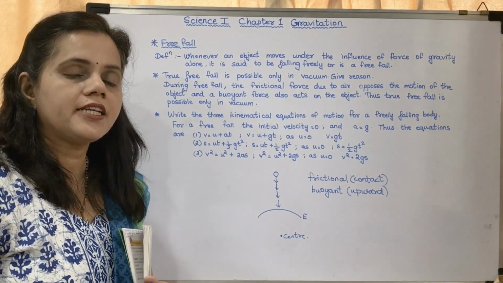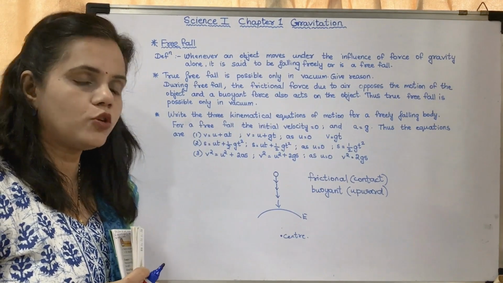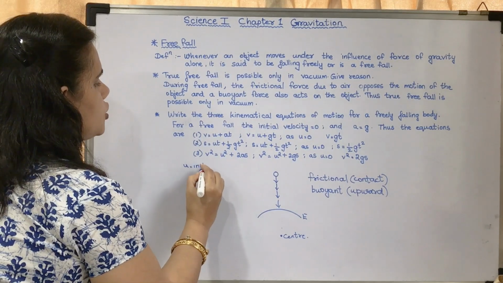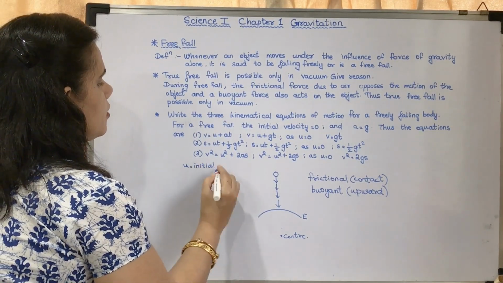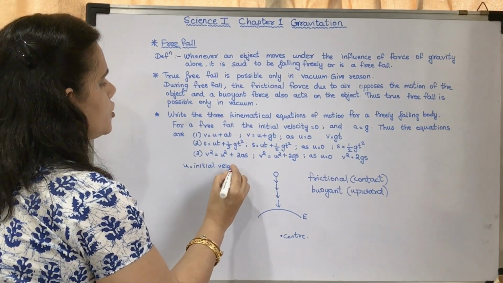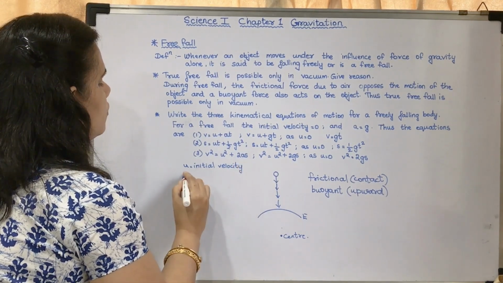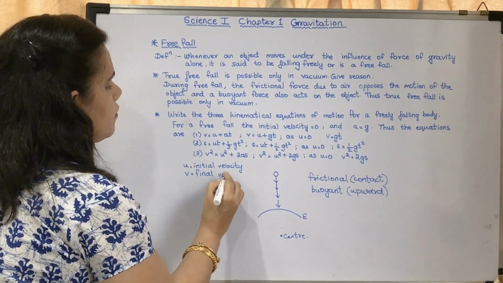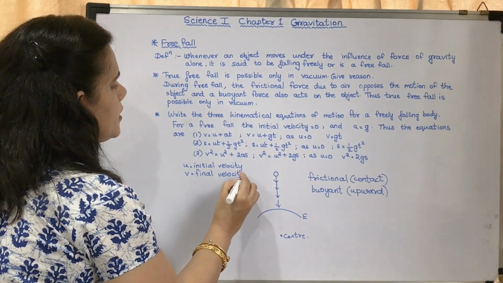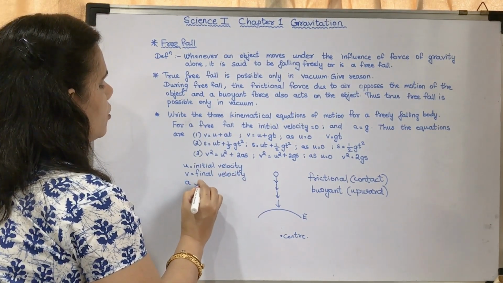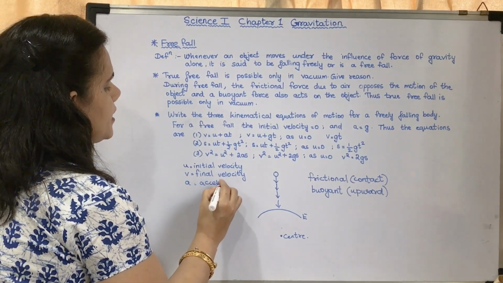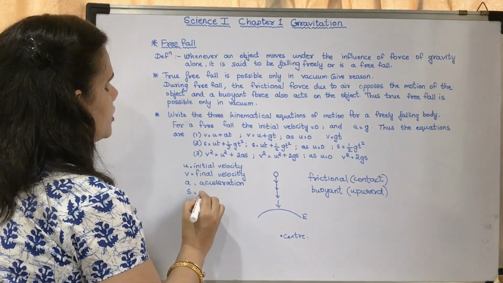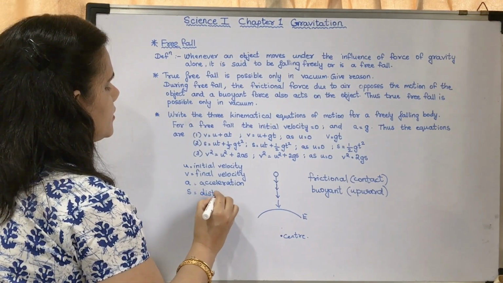Do you remember? These were the three equations of motion, where U stands for initial velocity, V stands for final velocity, A stands for acceleration, and S stands for distance.